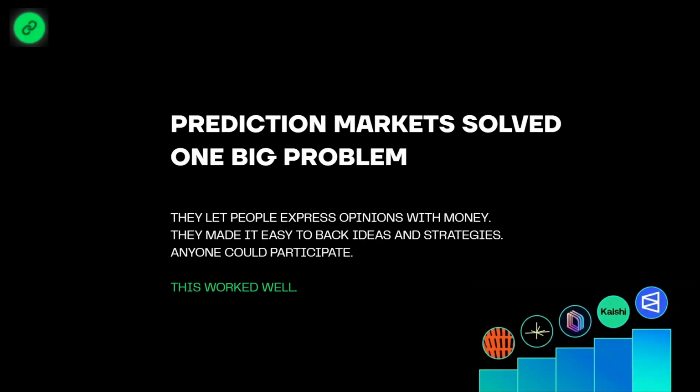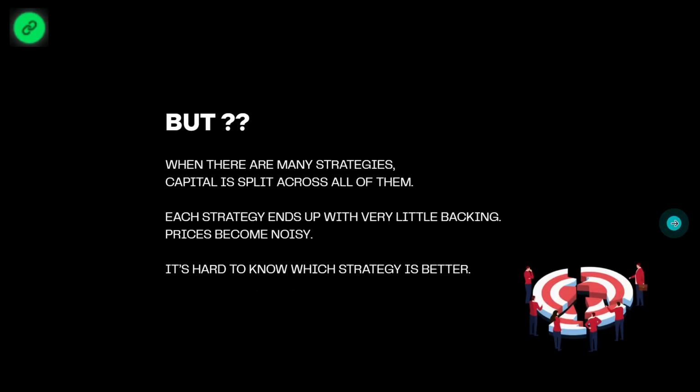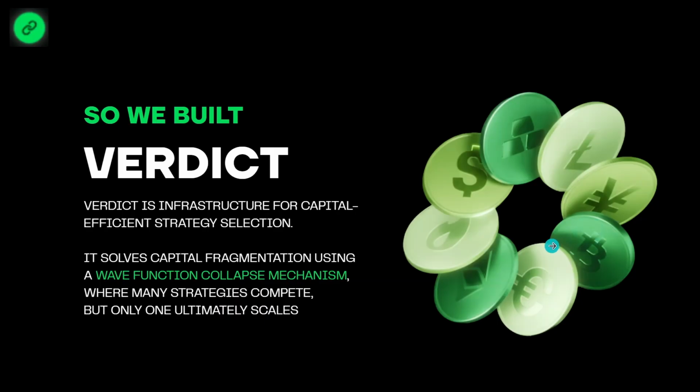So, prediction markets solved one big problem. They let people express opinions with money, and they have made it really easy to back ideas and strategy. And anyone could participate, and this has worked really well. But when there are many strategies, capital is split across all of them. For example, if you have $1 million and 700 proposals at max, you can back each proposal with like $1,400. Strategy ends up with very little backing and prices become noisy. It's hard to know which strategy is better.